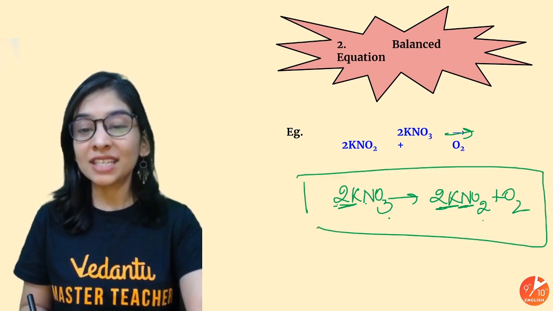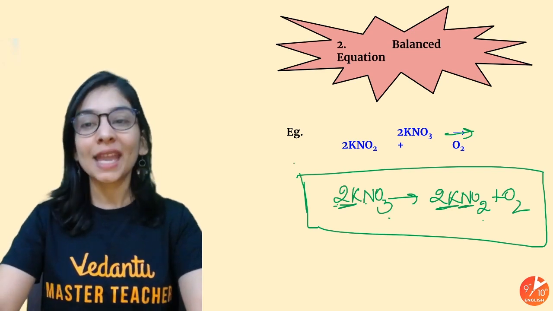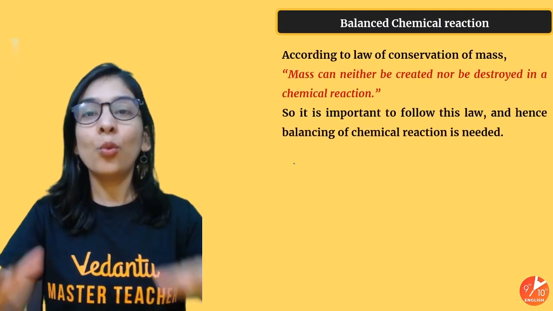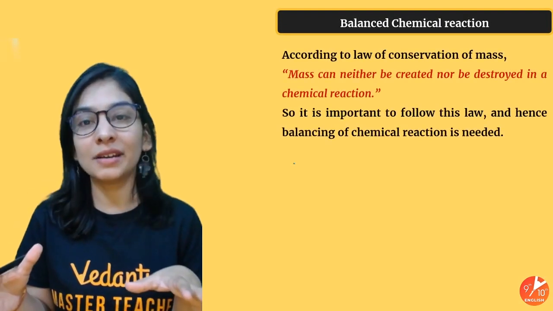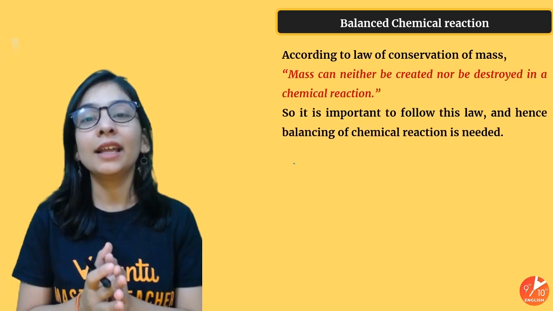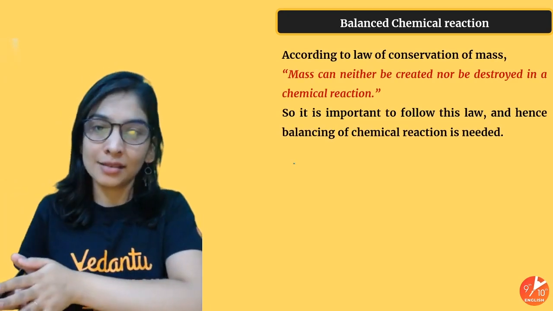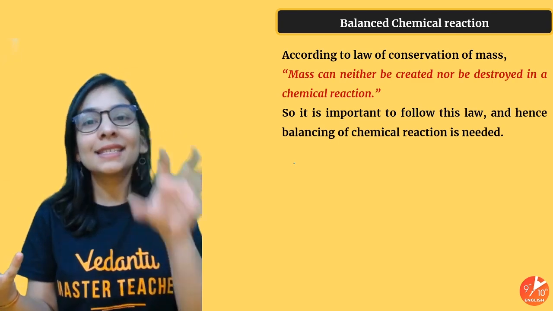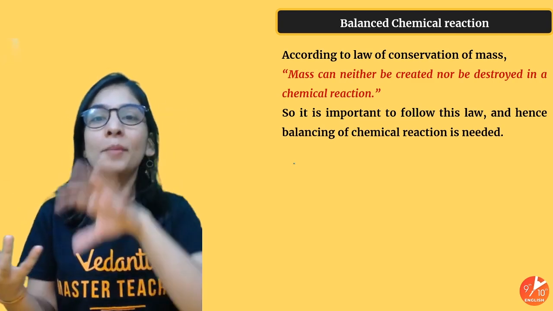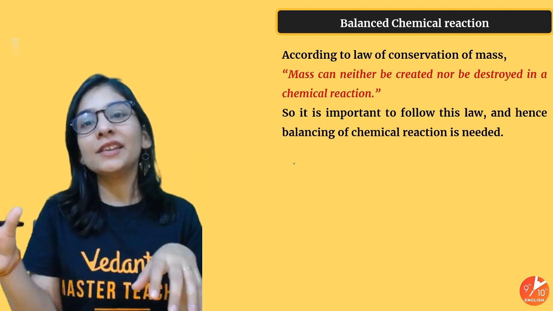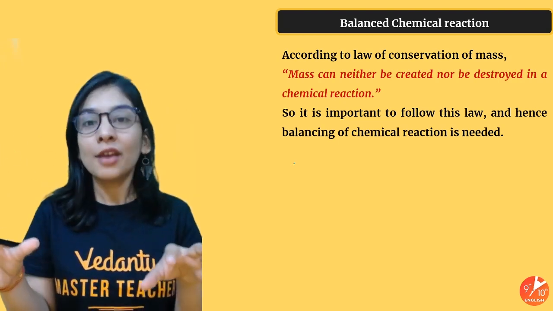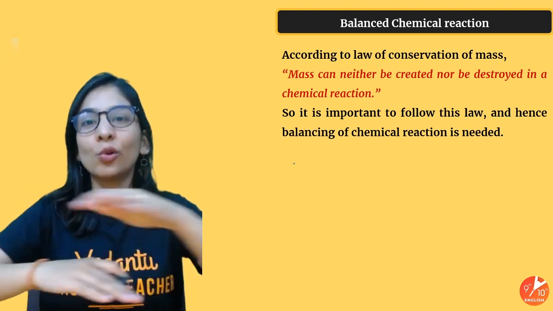So this is a better way to write a chemical equation, and that is writing a chemical equation in balanced form. Okay, why do we have to balance a chemical equation? Just to justify the law of conservation of mass. What is the law of conservation of mass? Whenever I start the reaction, whatever is the mass of reactant, when the reaction is completed, the mass of product must be equal, definitely in a closed system.